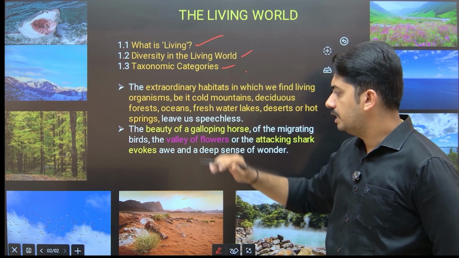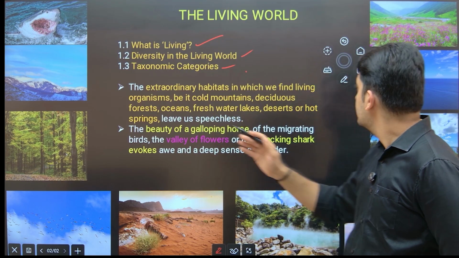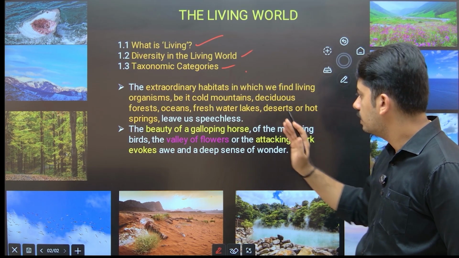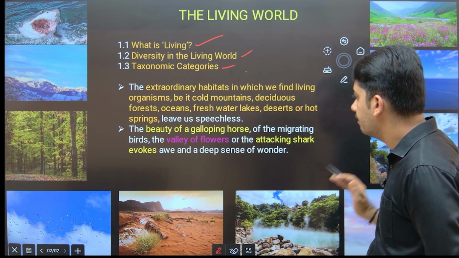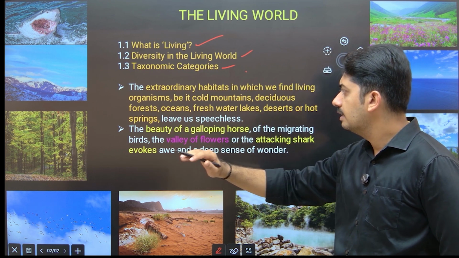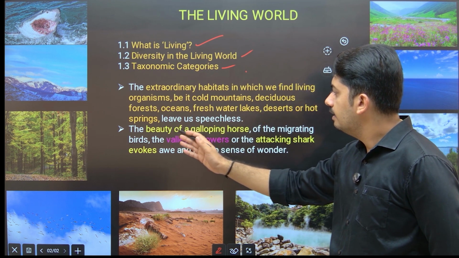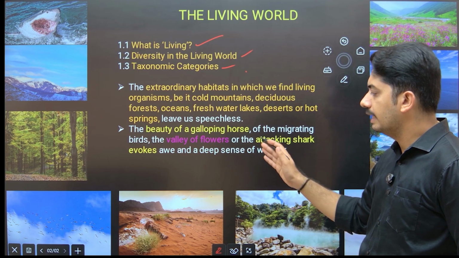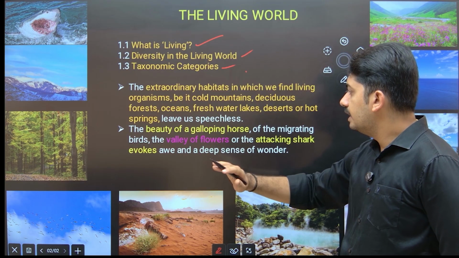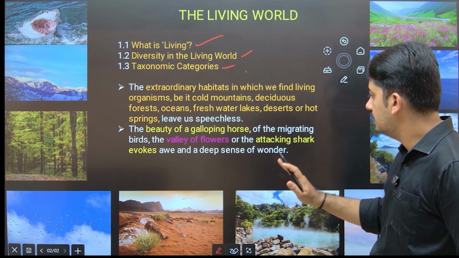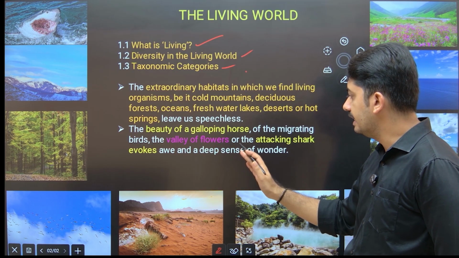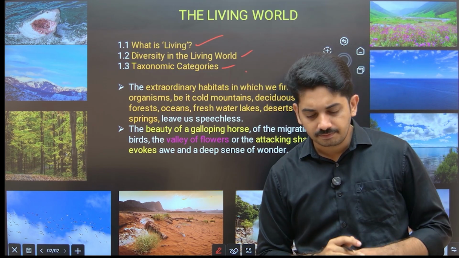Then oceans, here you can see I included the picture of the ocean, a freshwater lake here, then desert, hot springs, then the beauty of galloping horses, migratory birds, the valley of flowers, attacking sharks, evokes awe and a deep sense of wonder.